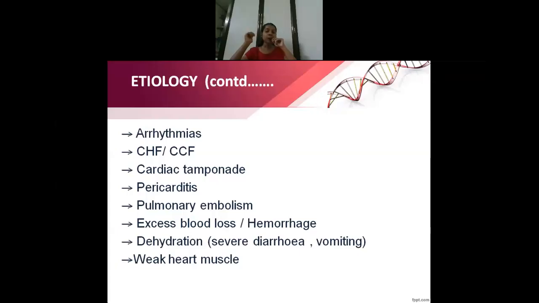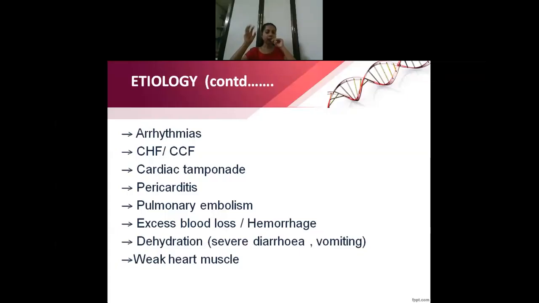So remember, cardiac disorders can result in hypotension. So which and all cardiac disorders? Commonly your heart failure. Okay, heart failure is also called CCF or CHF, that is congestive cardiac failure. And arrhythmias, as I told, is abnormal heart rate and heart rhythm.